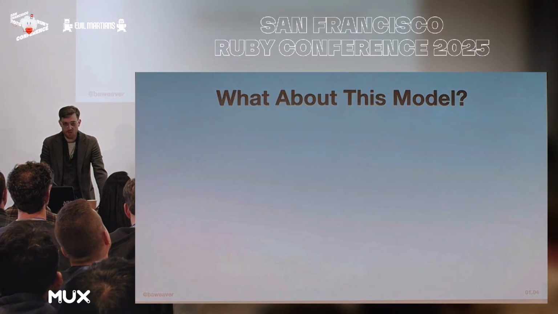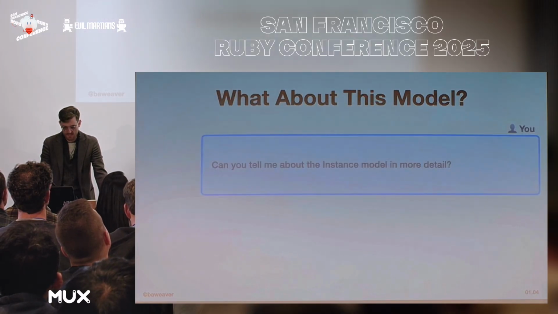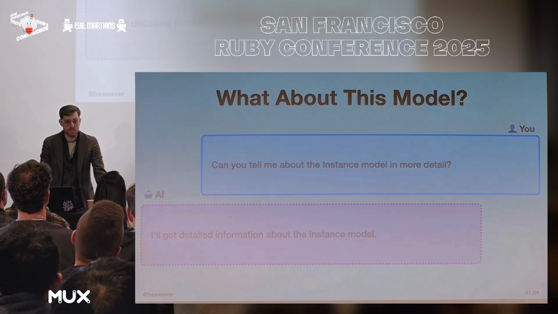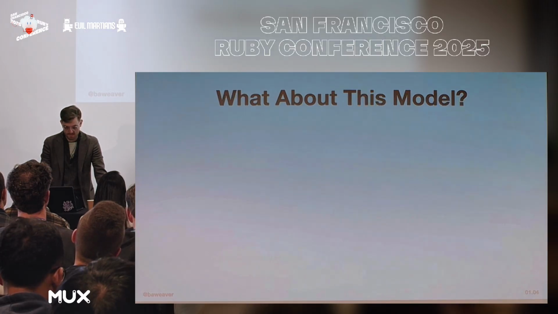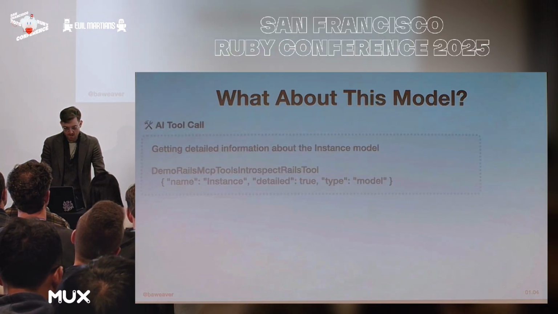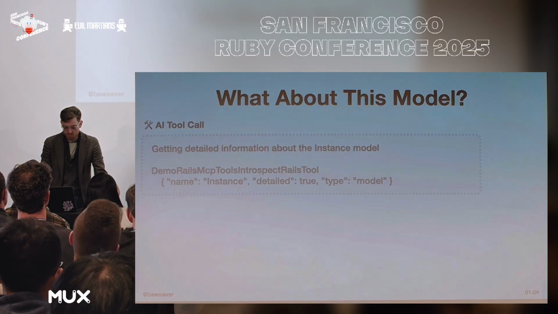So let's say we want to know about a particular model. Like, let's say we want to know about the instance, which is a single instance, like, let's say, ruby.social or hachyderm.io, for instance, might be a Mastodon instance. AI could do just that and get us some detailed information about the model. It's nice to know the names, but we kind of want to know a little bit more about that. A tool that's aware of filtering to an exact model and getting detailed information about it.